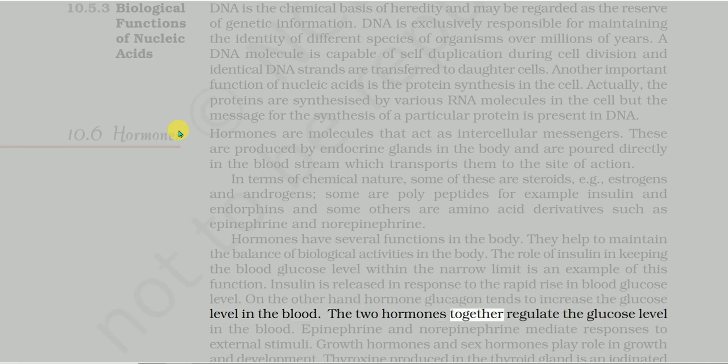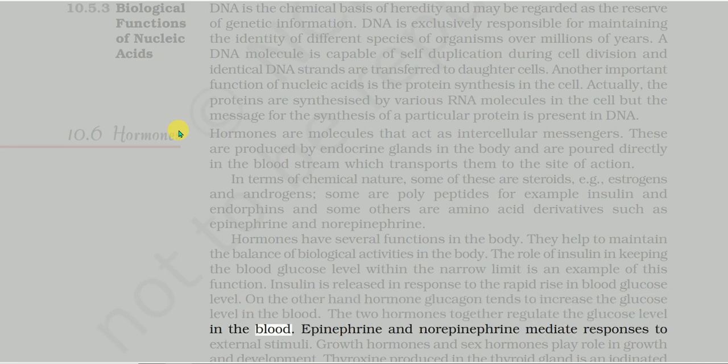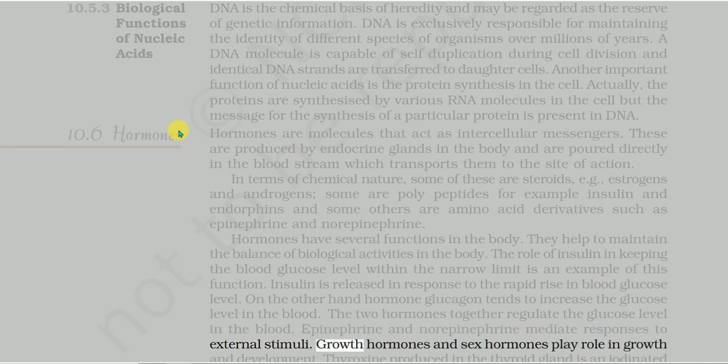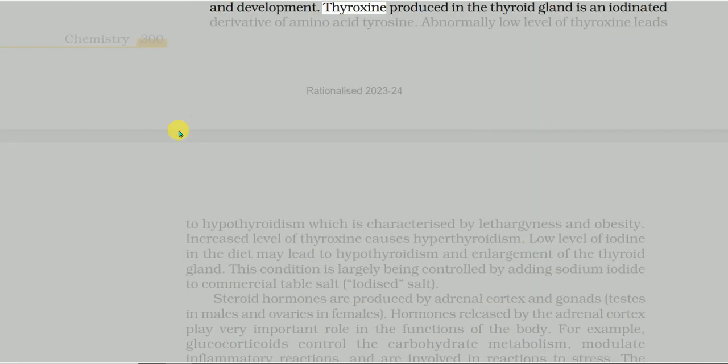Epinephrine and norepinephrine mediate responses to external stimuli. Growth hormones and sex hormones play a role in growth and development. Thyroxine produced in the thyroid gland is an iodinated derivative of amino acid tyrosine. Abnormally low level of thyroxine leads